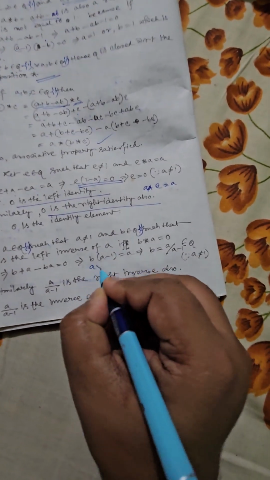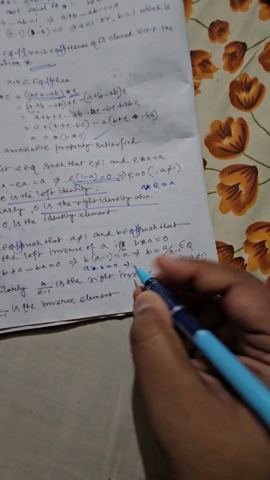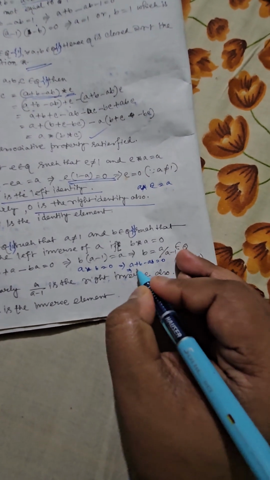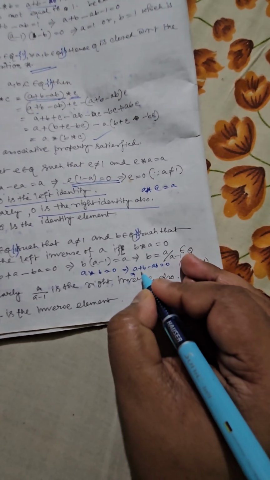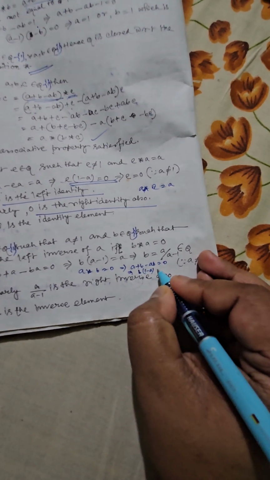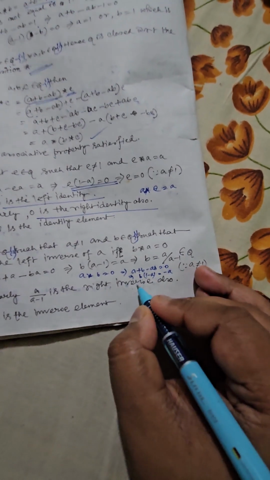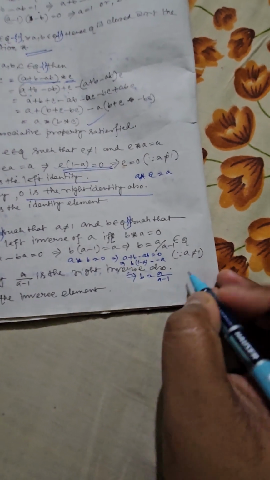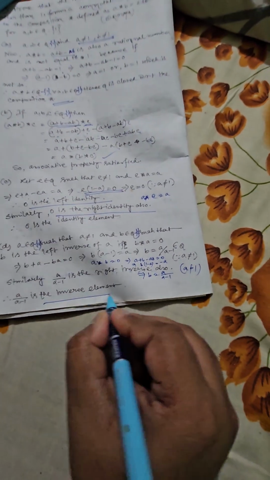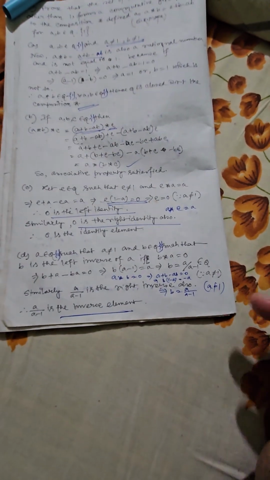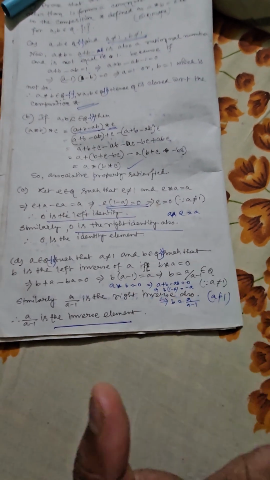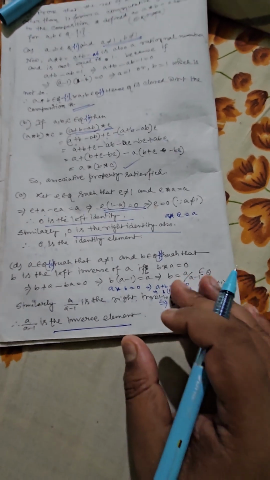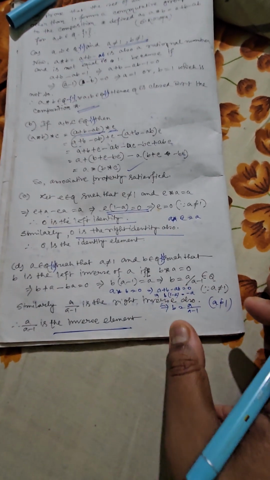Similarly, if I consider A star B equal to 0, the result will be A plus B minus AB equal to 0. From here also you can find the value of B, that is B into (1 minus A) equals minus A. So technically B will be A by A minus 1. Here also, as A is not equal to 1, the expression is well defined, and so this is the required right inverse, and consequently you can say this is the inverse element. That means for all elements belonging to Q minus singleton 1, an inverse element exists, and hence definitely this is going to be a group.